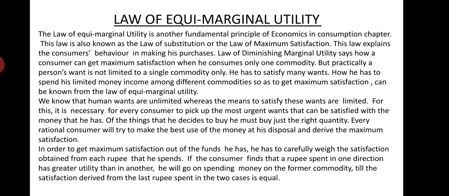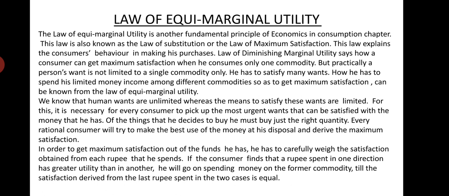So when a consumer goes on consuming, for example, only two commodities, at that time what should he do? He should spend more money on the good from which he gets more satisfaction, and less money on the good from which he gets less satisfaction. So he has to substitute the commodity of more satisfaction for the commodity of less satisfaction.